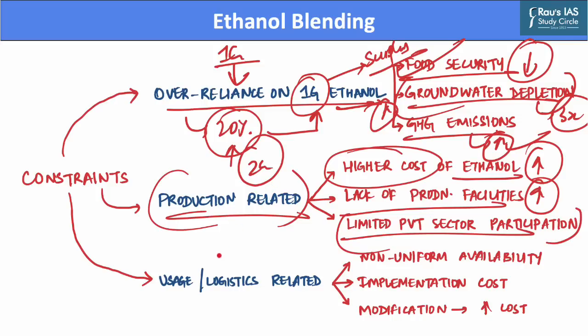Further, there are also transport, storage and usage related constraints. For example, India currently witnesses non-uniform availability of ethanol across the states for blending purposes. And this is further aggravated by increased implementation cost, which might be related to construction of storage tanks, ethanol compliant dispensing units, or calibration of nozzles of engines.